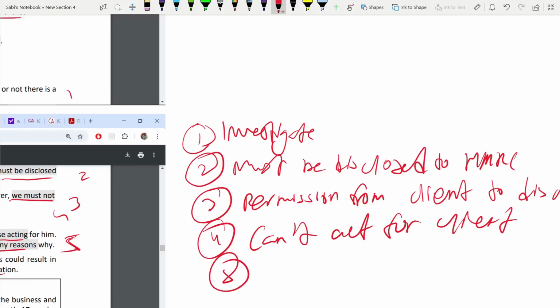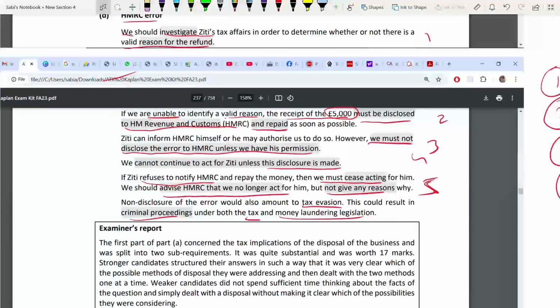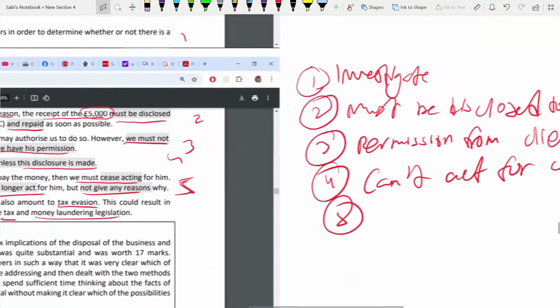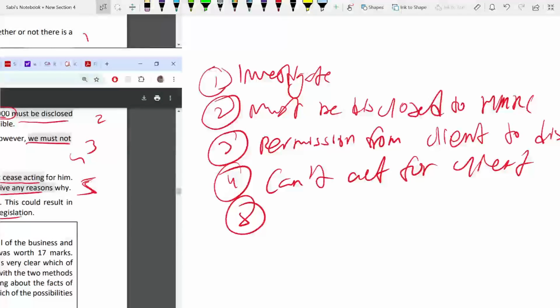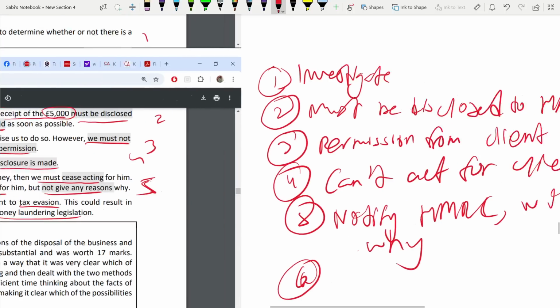5. Then, once you are not acting, you have decided you can't act for the client. You have decided, it's not up to you. You have to notify HMRC that you're not acting, without disclosing why. Don't give reasons why you're not acting. Just write you're not acting for this client any longer. That you have to disclose to HMRC.